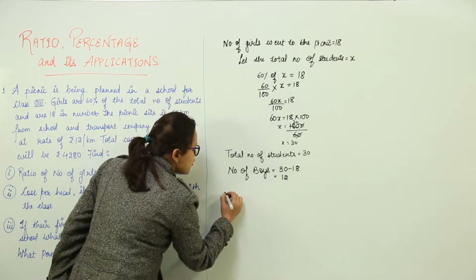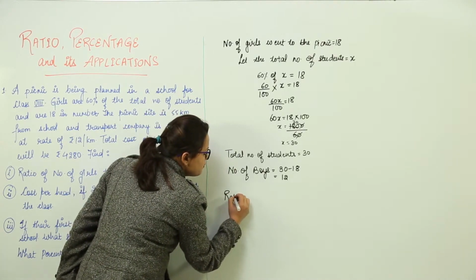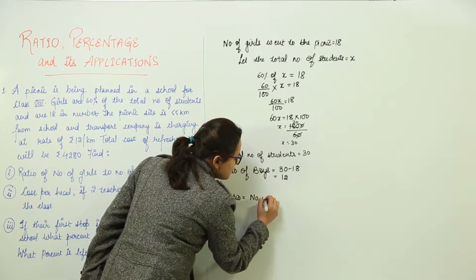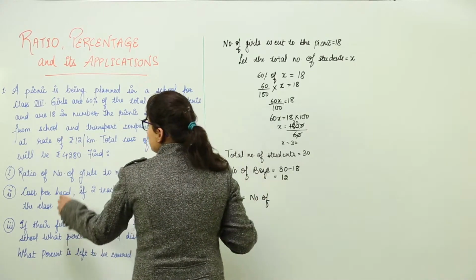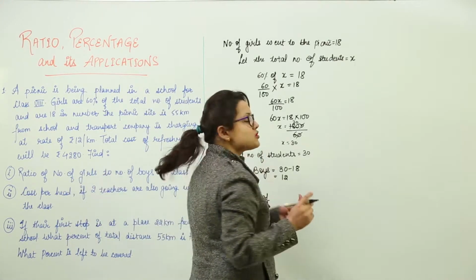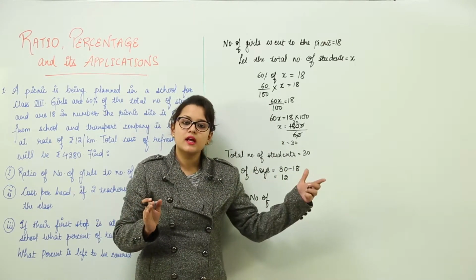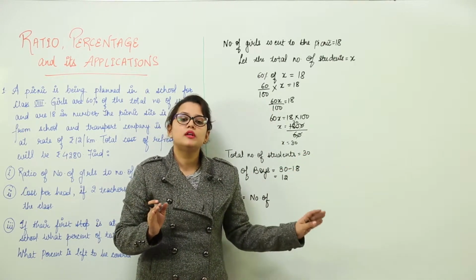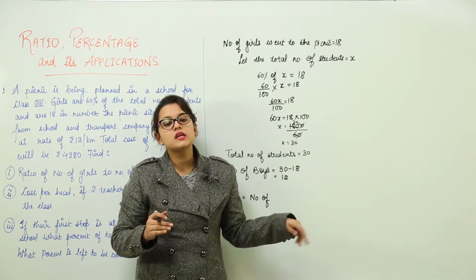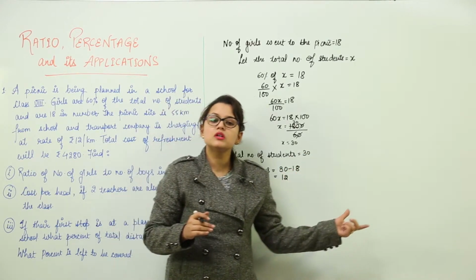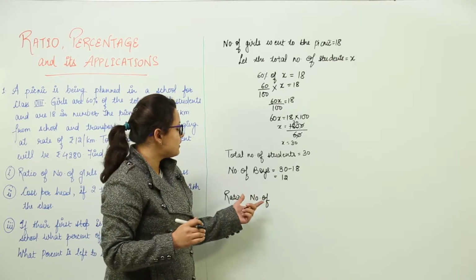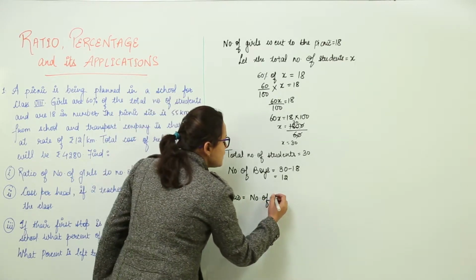If the question is asking the ratio of the number of girls to the number of boys, you would take girls in the numerator and boys in the denominator. If the question is asking the ratio of boys to girls, then you take boys in the numerator and girls in the denominator.